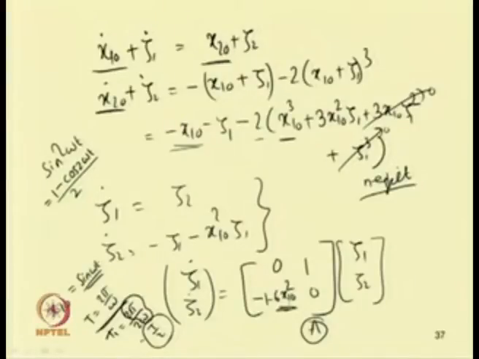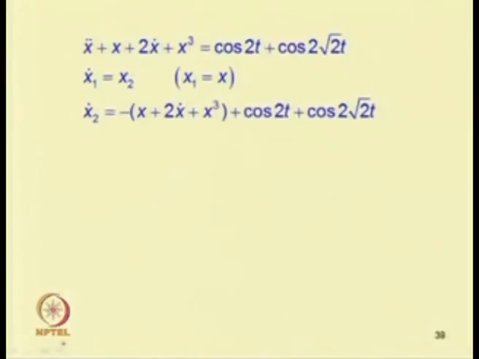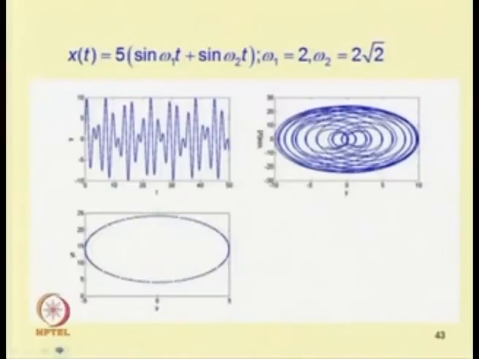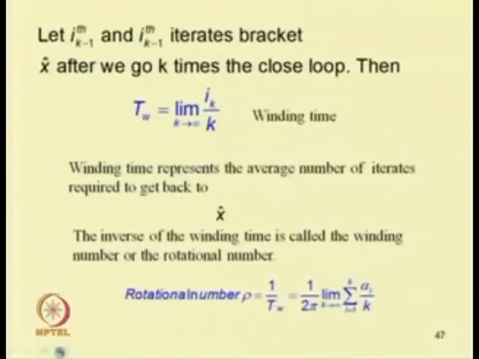Now, we have to find the monodromy matrix from this A matrix. To find that, we take different initial conditions. Let us take the initial condition zeta1_0 equal to 1, 0, and the initial condition zeta2_0, so we will take two initial conditions.